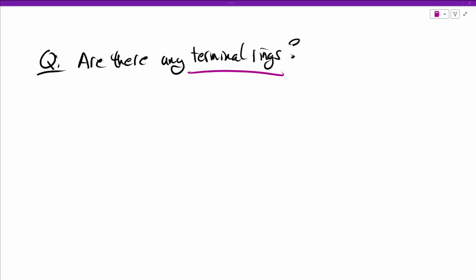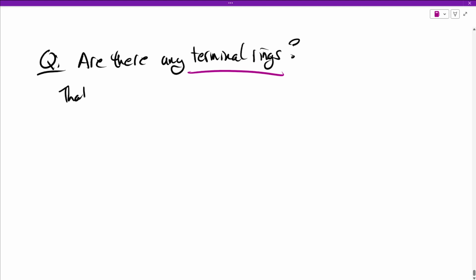Okay, so we just saw that Z was the initial ring, namely, it's the ring such that there's only one homomorphism where the domain is Z. There's one homomorphism out of it. In this video, we're going to ask the flip question. We want to know, is there a ring such that there's only one homomorphism into it?